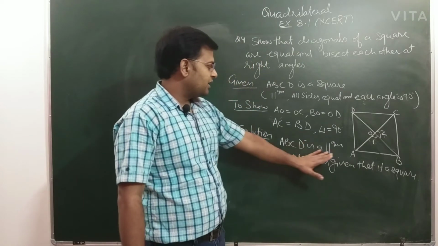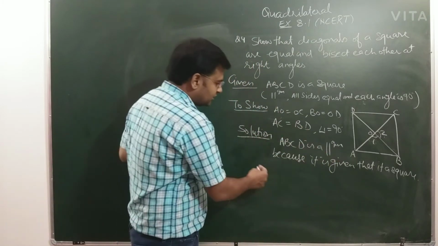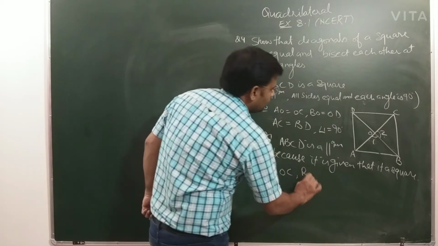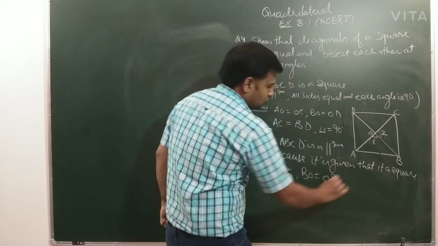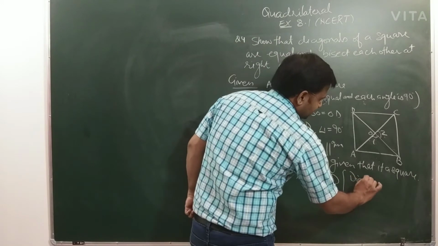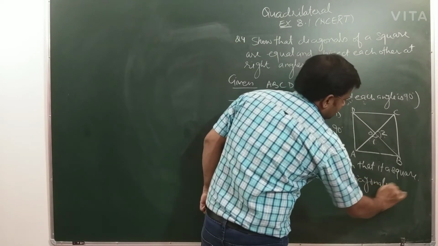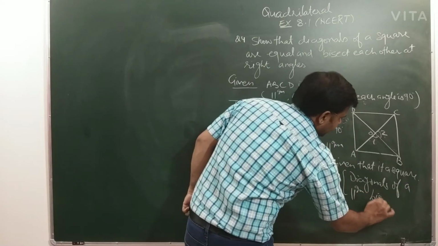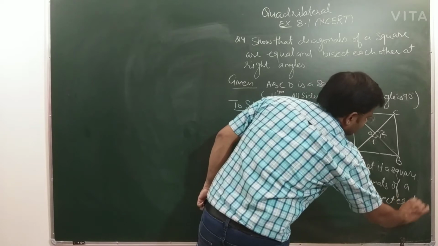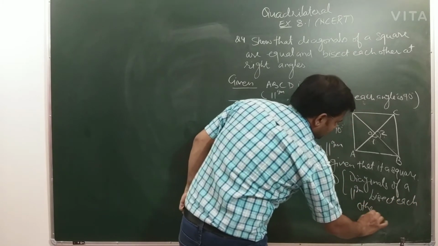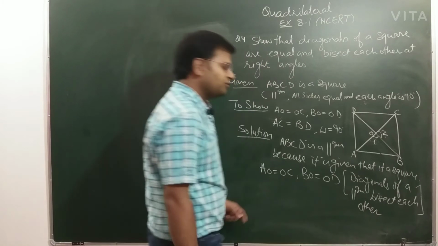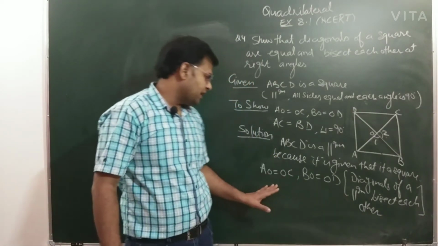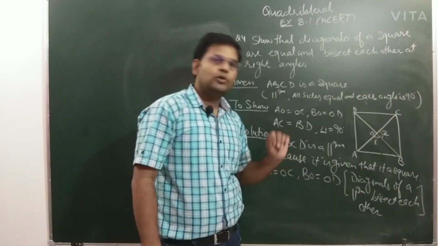So we can directly write this statement, and another statement that AO equal to OC, BO equal to OD. So you can write that here, diagonals of a parallelogram bisect each other. So this is again the result of one of the theorems that you have already done. We can use that theorem statement and we can directly say AO equal to OC, BO equal to OD.